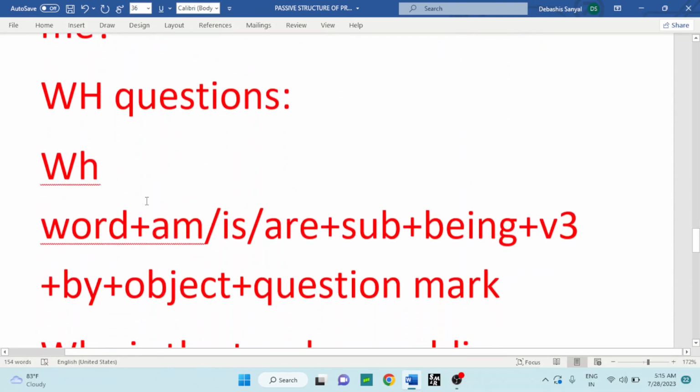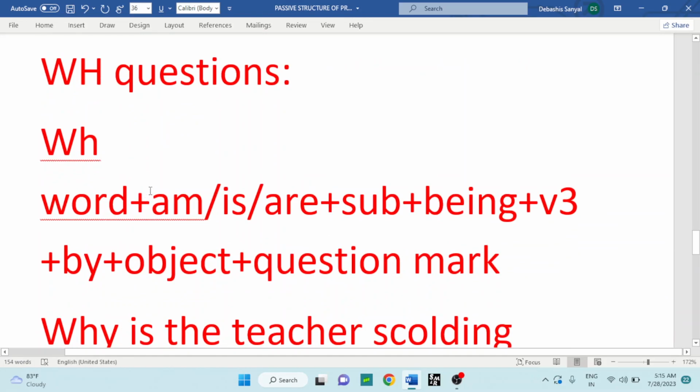Next, WH question. You all know WH questions start using a WH word. In case of a WH question, the structure of passive of present continuous: the WH word must be placed in the beginning of the sentence. Then it will be followed by am, is, are according to the subject which will be placed after am, is, are, and then being, third form of the verb, by object, question mark.